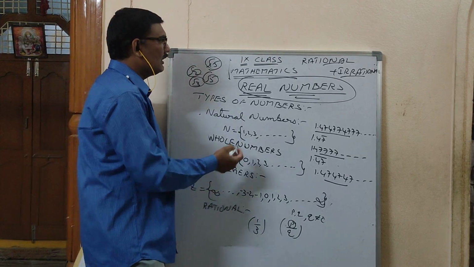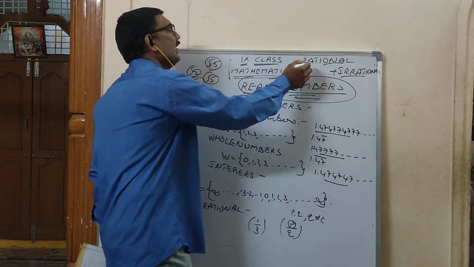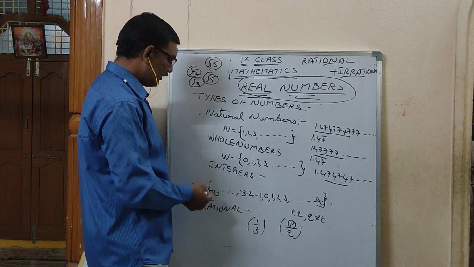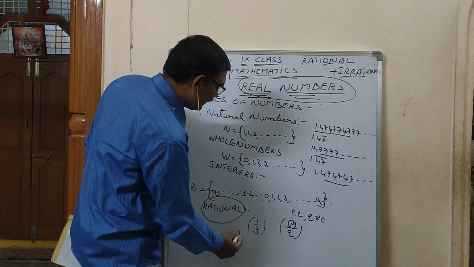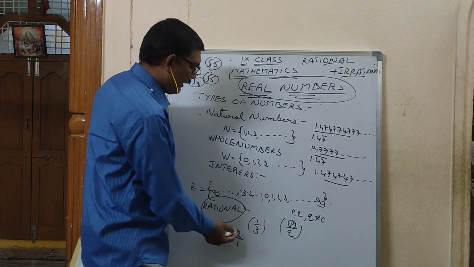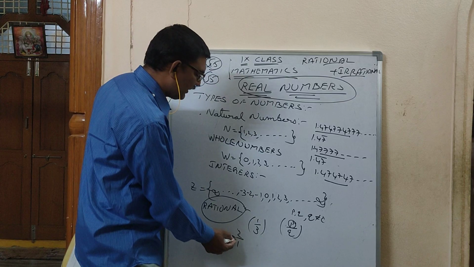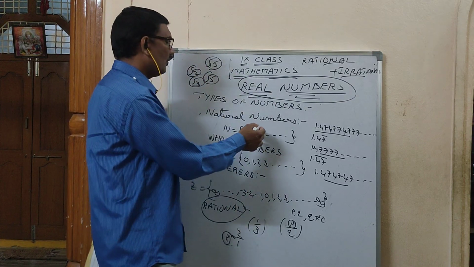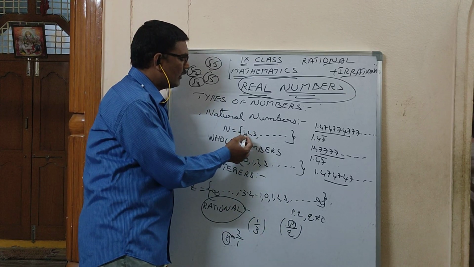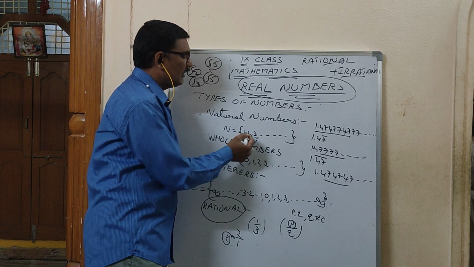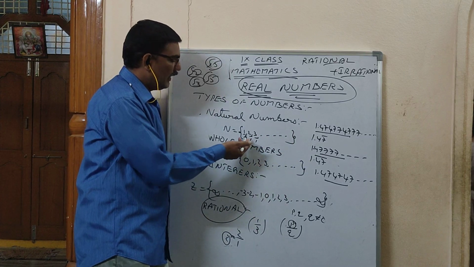So you will have a doubt: sir, natural numbers won't be there in real numbers? Very good question. But in rational numbers, 2 by 1 is there. The P by Q form is there or not? 2 by 1 is nothing but 2. What is 2? 2 is a natural number, and 2 is a whole number. If you write all natural numbers divided by 1, they also come as rational numbers.